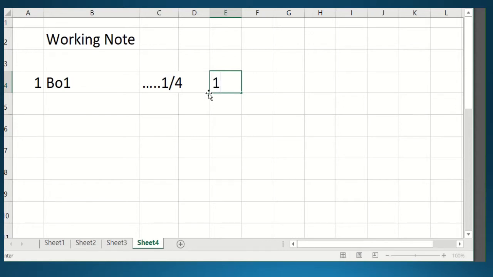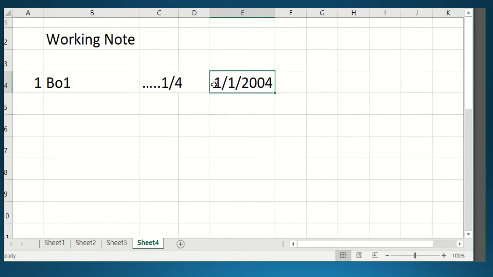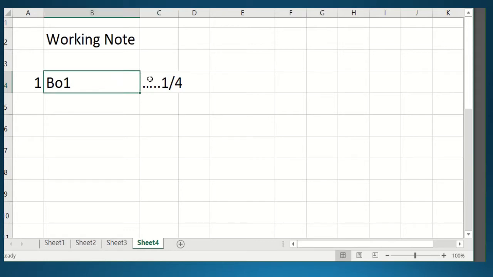Your incoming partner's share is given as 1 by 4. For calculating the balance of 1, you will do 1 minus the incoming partner's share. So 1 minus 1 upon 4 will be 3 by 4. Your final answer, that is the balance of 1, will come 3 by 4.